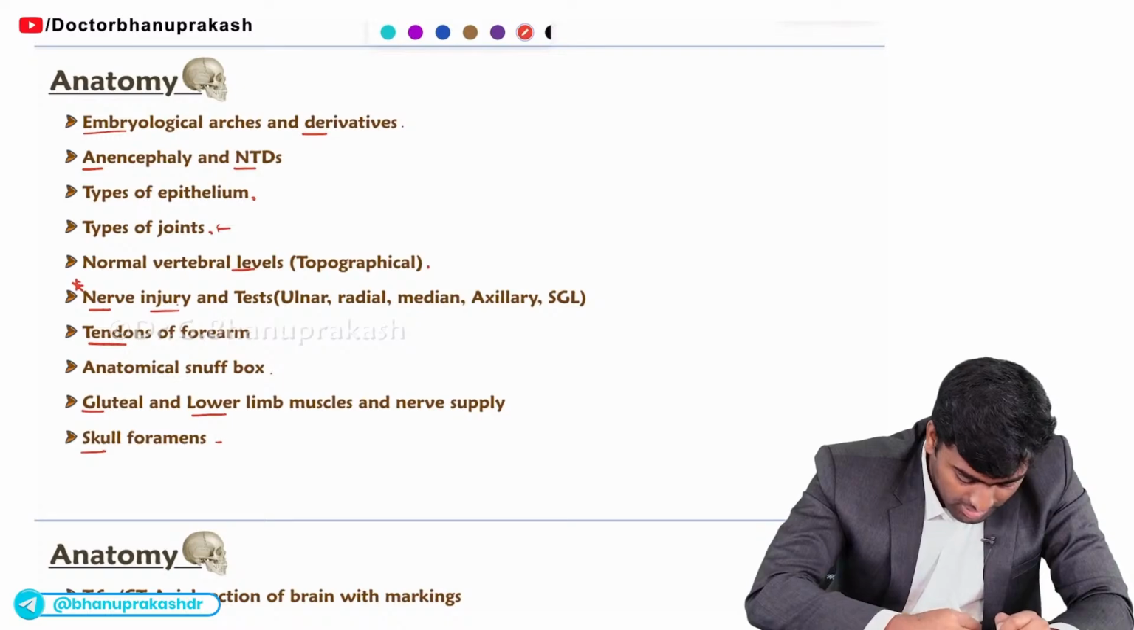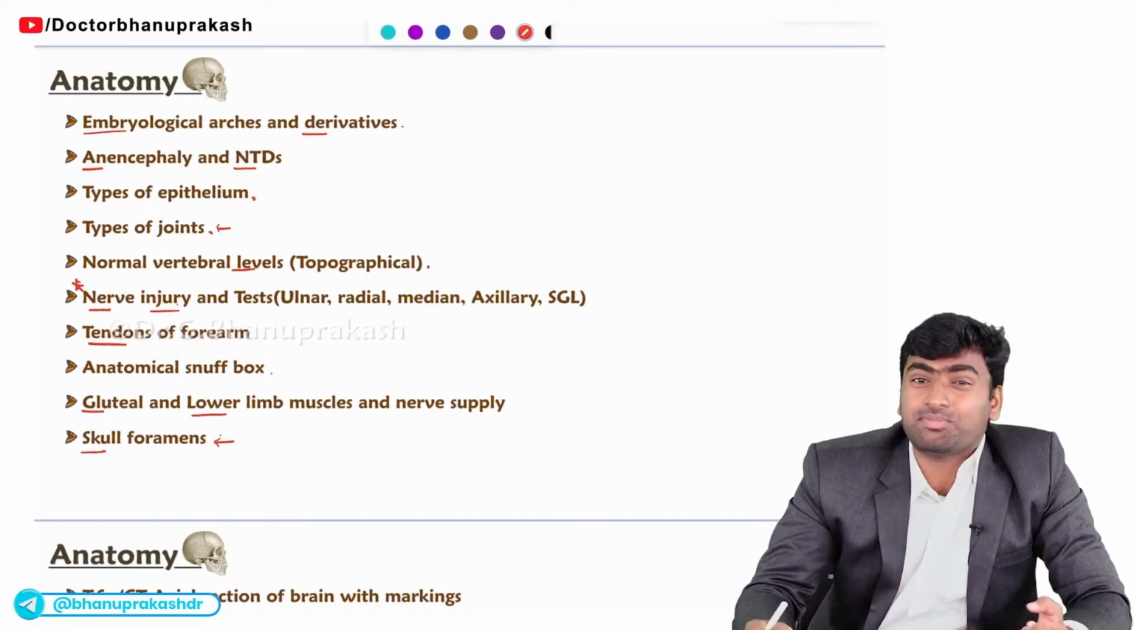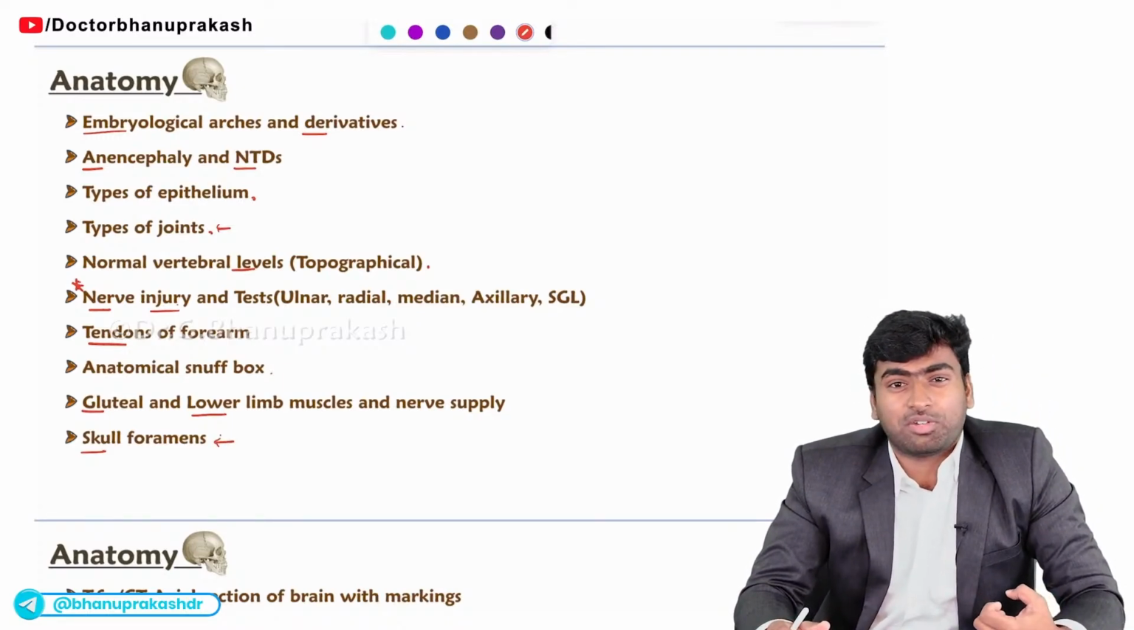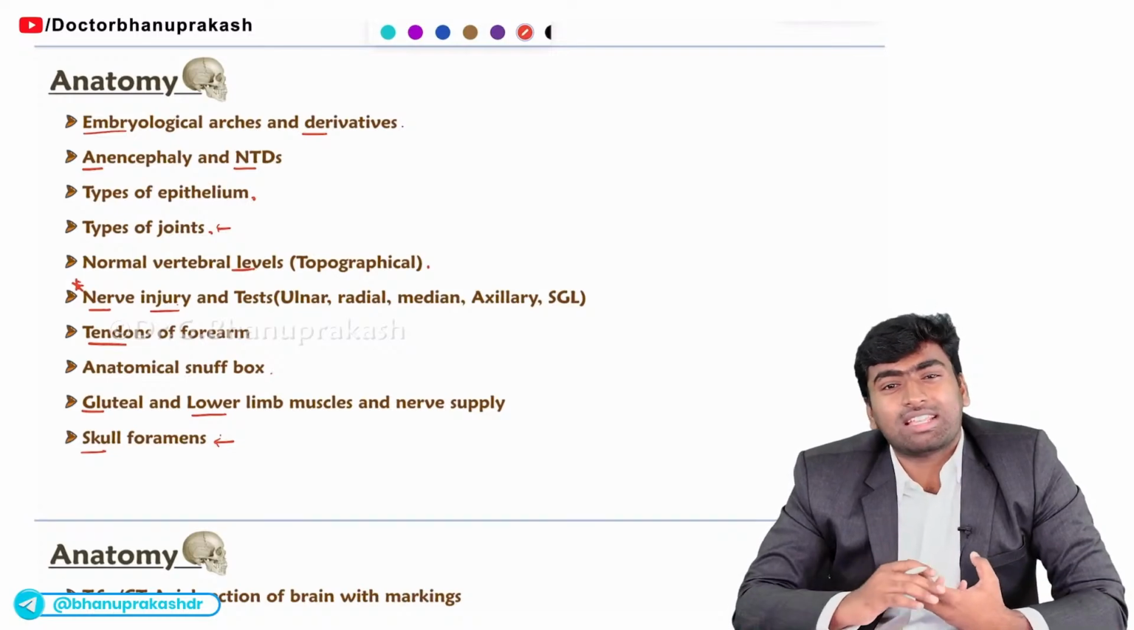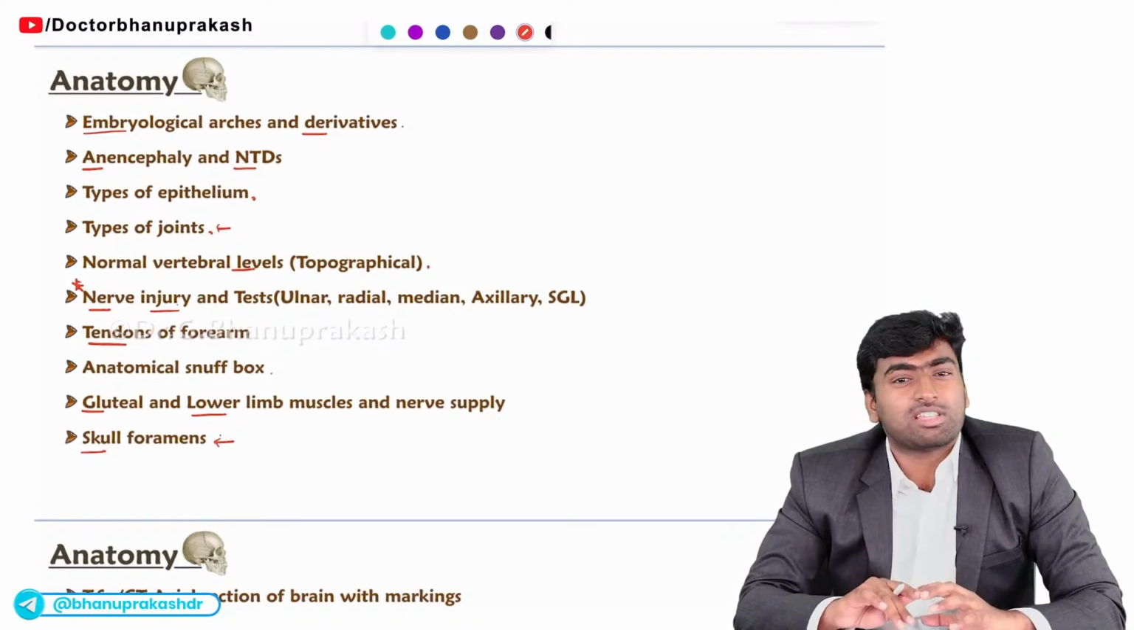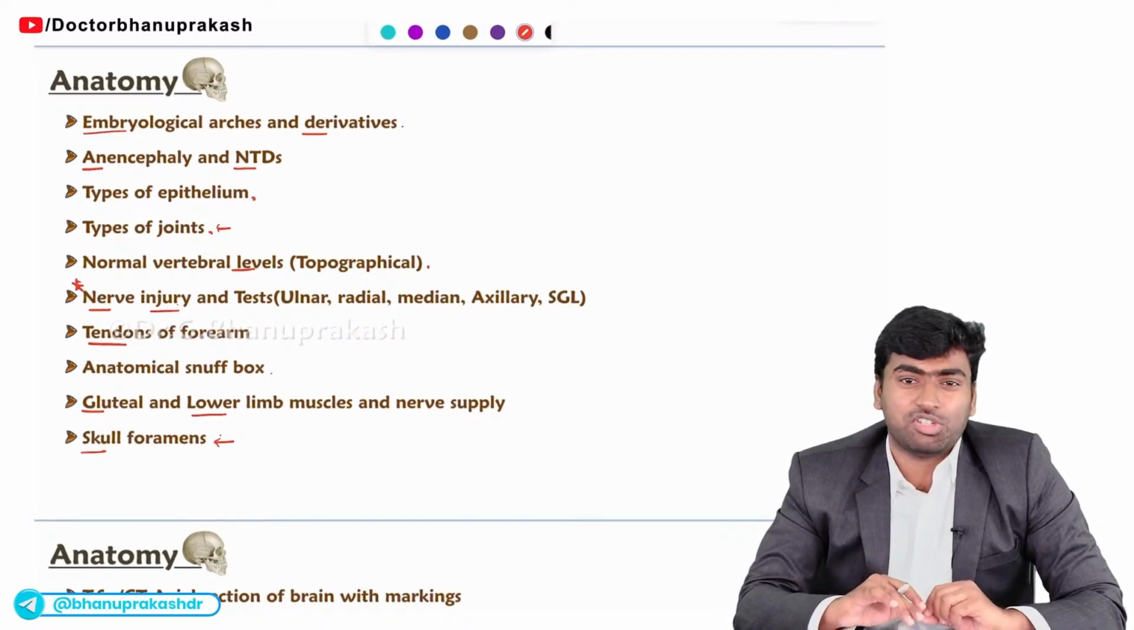Next, about the skull foramina. In the case of skull foramina, it is mostly tested from the NEET PG perspective. Whereas in the case of FMGE, they will ask you mostly about the structures which are passing through these foramina and sometimes the nerve injuries even. Fine.